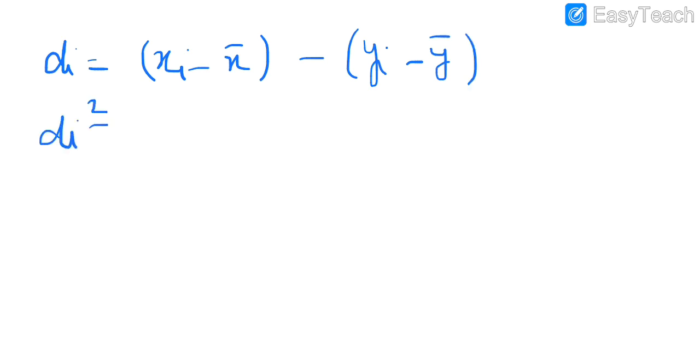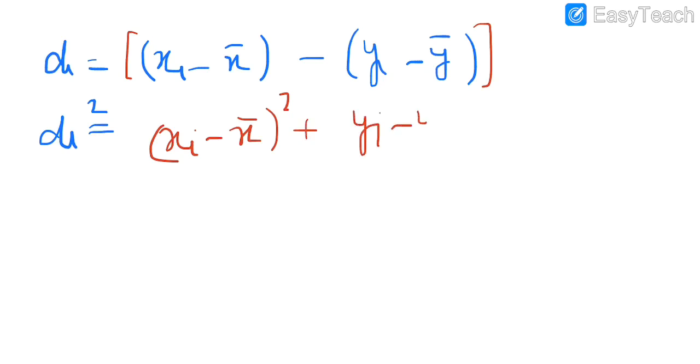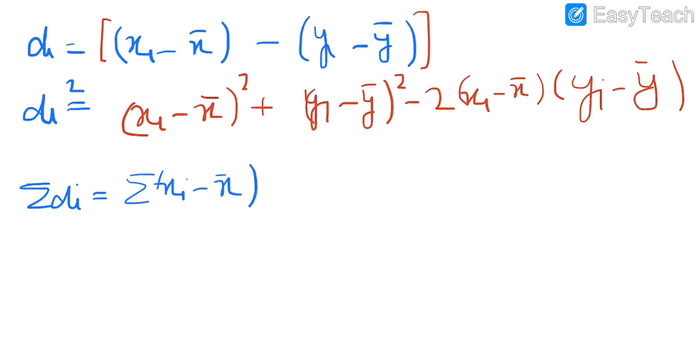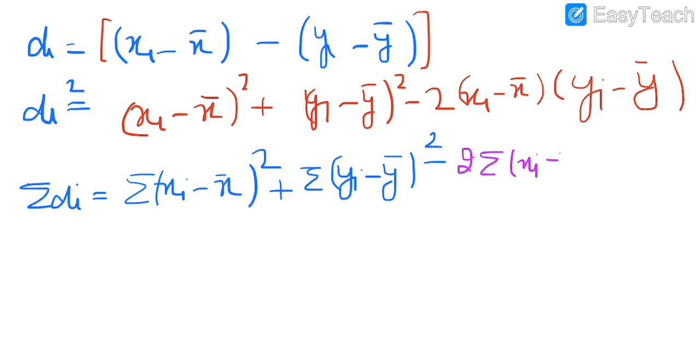Now squaring both sides, it will be a square plus b square minus 2ab, that is xi minus x bar into yi minus y bar, and taking the summation of xi minus x bar square plus summation yi minus y bar square minus 2 summation xi minus x bar yi minus y bar.